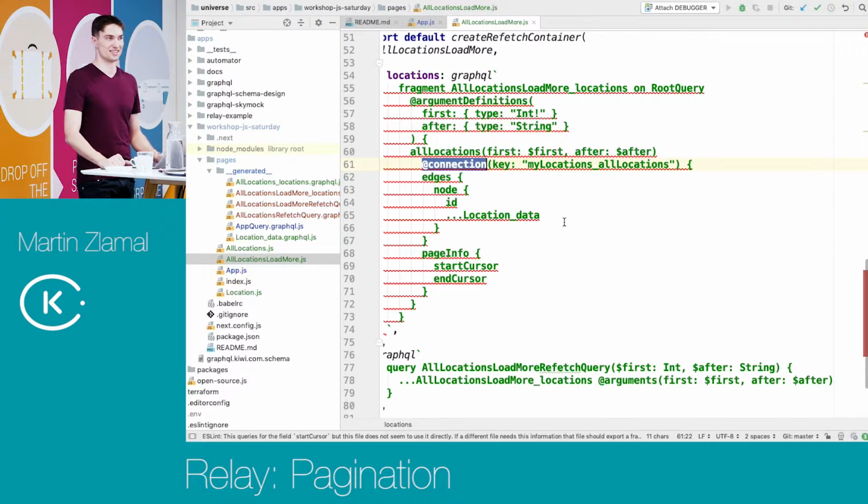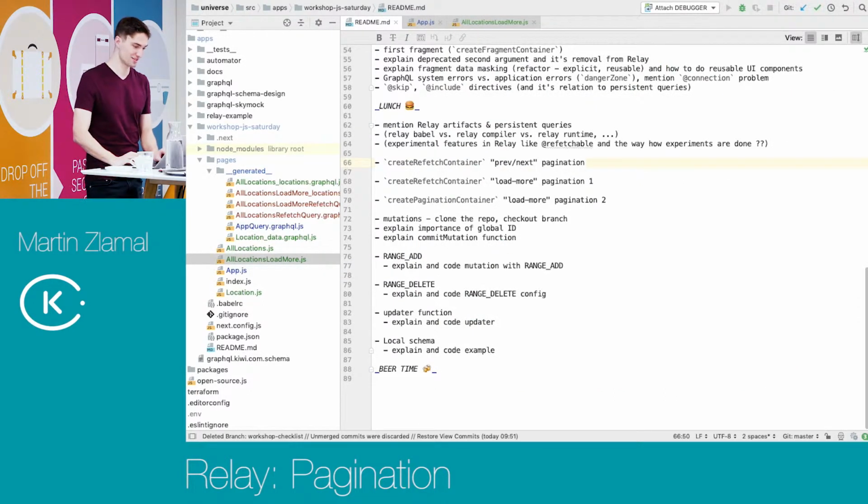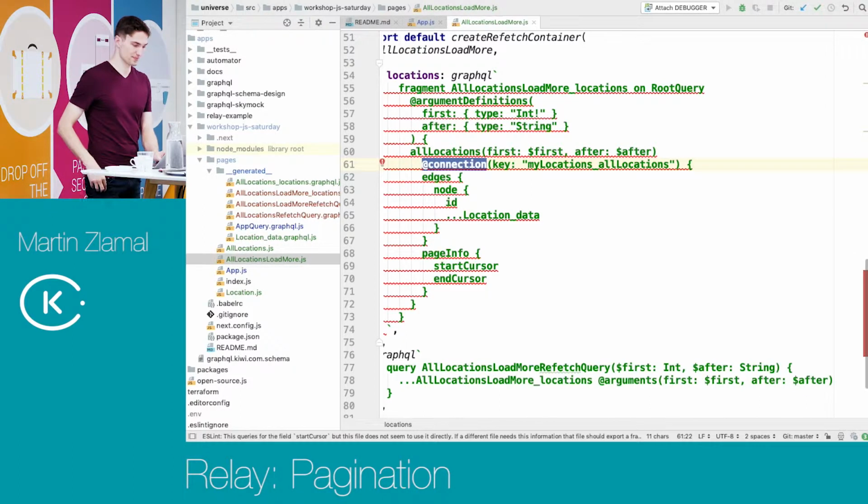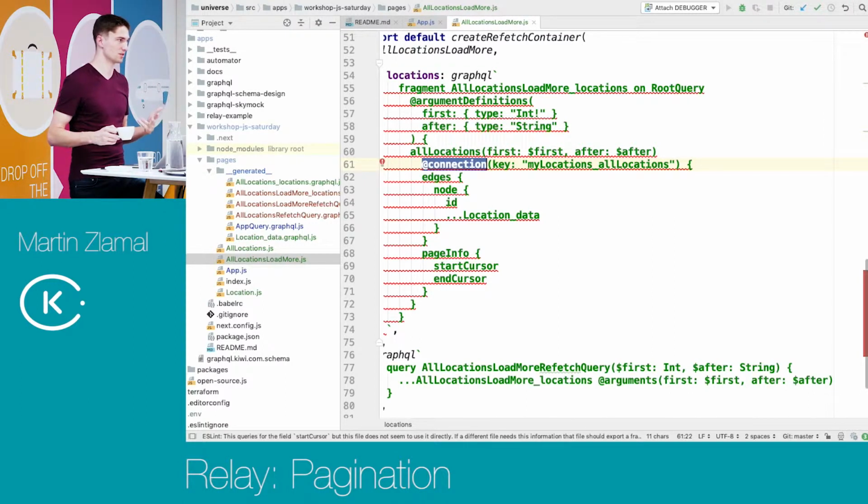So I will check my roadmap. What is the key connection for? Where is it used actually? I know one funny use case, but it's not very helpful. For range add, range delete. Oh, okay. So it's for mutations, for example, when you are mutating some data and you have to manually make a reference to this connection to work with the connection, like to manually edit the results or remove them or prepend, append.